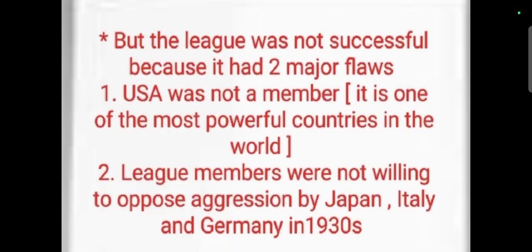But the League of Nations was not successful because it had two major flaws, two major mistakes. The first one is that one of the world's most powerful countries, the USA, the United States of America, was not a member of the League of Nations. This is one mistake why it was not successful. And the 63 members of the League of Nations were not willing to oppose aggression by Japan, Italy, and Germany in the 1930s. This is the second mistake why the League of Nations was not successful.